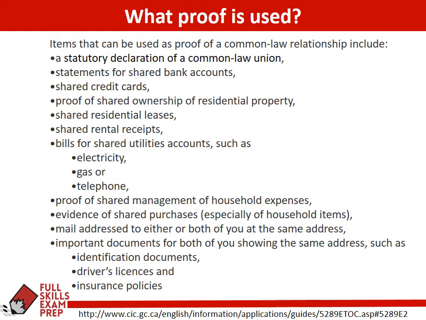Another way to clarify this is to look at the proof needed in a common law relationship. So obviously they don't live together. They wouldn't have shared residential leases, shared bills, and mail going to the same house and that kind of thing. So obviously they're not in a common law relationship.